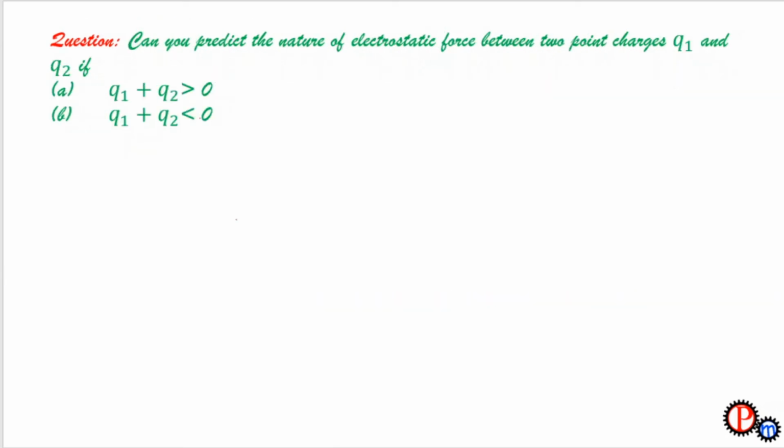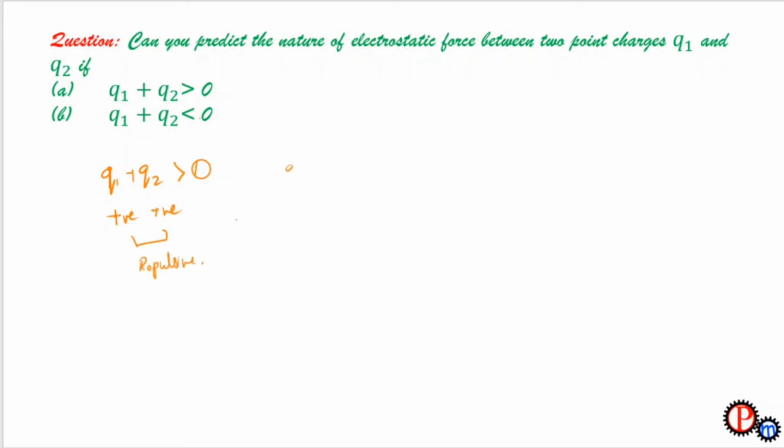Next question we have: predict the nature of electrostatic force between two point charges q1 and q2 if, first case, q1 plus q2 is greater than 0, and second case, q1 plus q2 is less than 0. For the first case, q1 plus q2 greater than 0 is possible if both charges are positive, which means the force between them would be repulsive.